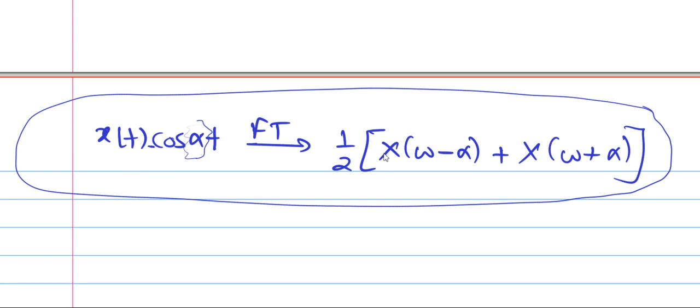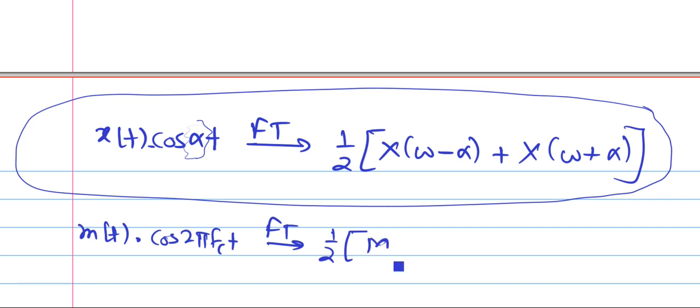x of t का Fourier transform X of omega है, जब ये cos alpha t से मल्टीप्लाई होगा तो Fourier transform क्या होगा, शिफ्ट हो जाएगा दोनों तरफ. यही चीज आपके एनालॉग कम्युनिकेशन में होती, that your message signal if it gets multiplied with carrier signal, then what happens, you get upper sideband and lower sideband, M of f minus fc plus M of f plus fc.